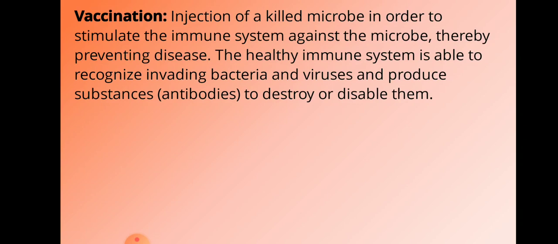To overcome this situation, what the doctors do now is give a killed or disabled polio virus to a baby. As it is disabled, it doesn't cause any disease in the baby. But the B cells or T cells of the baby, the WBCs, the lymphocytes, get a memory about the polio virus.